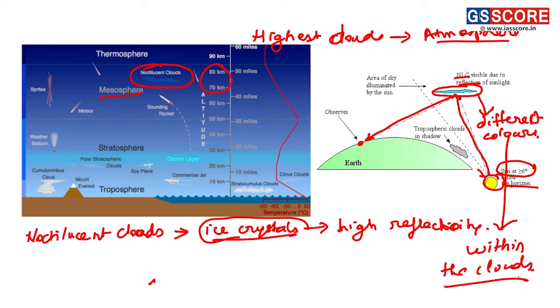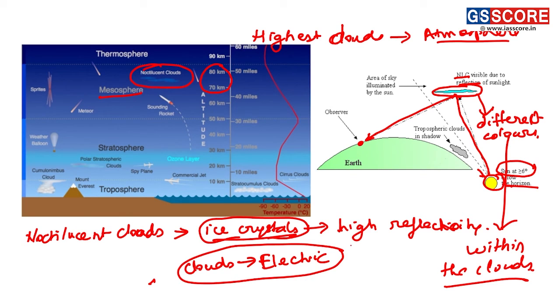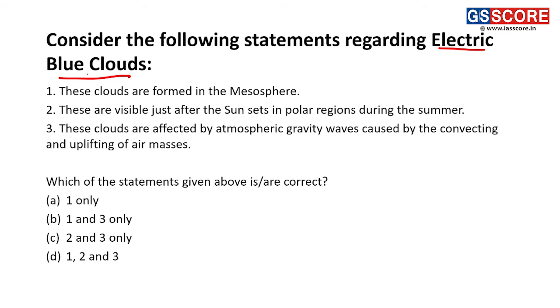This is happening because of the ice crystals reflecting the sun rays towards the earth's surface. Due to this, these clouds seem to be electric in nature, and thus they are named electric blue clouds.